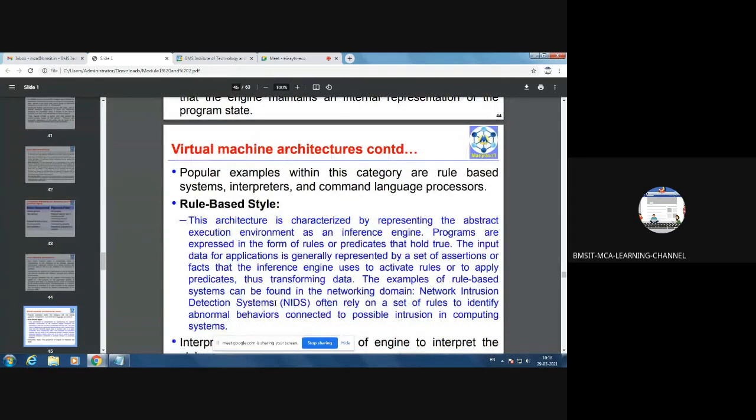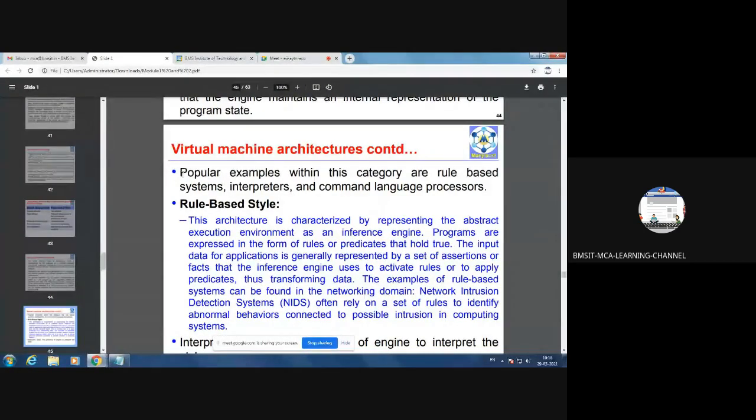Then the popular examples of virtual machine architectures within this category are rule-based systems, interpreters, and command language processors. Next we'll see what are rule-based systems, interpreters, and command language processors.